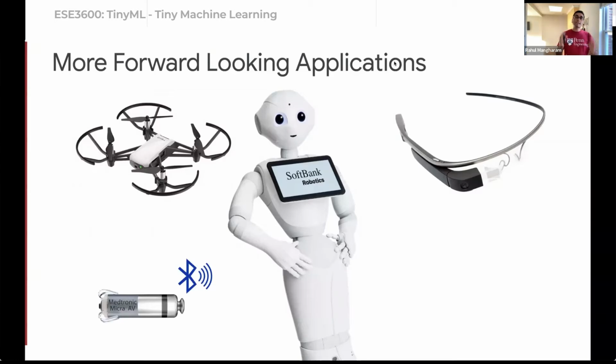Or let's talk about TinyML in the medical area. Here, I'm showing you Micra, which is from Medtronic. It's the world's smallest pacemaker that goes into your heart. It's small, it's non-invasive, and it's completely self-contained. And if this device had machine learning in it, it would be able to perhaps proactively tell you how your heart's doing, or be able to do things for you so that you have a better, healthy life choice.